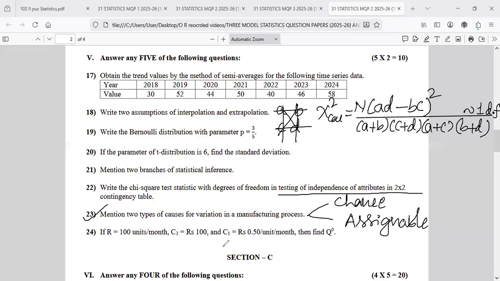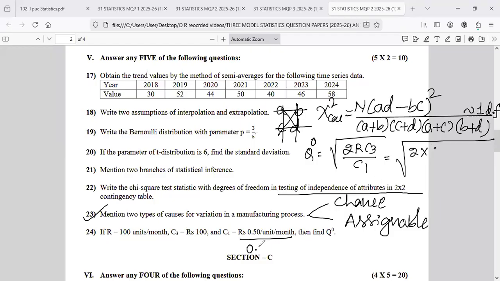Look at the 24th question. I told you a practical question comes. So very happy. The formula is Q naught, they ask root of 2R C3 by C1. So that is equal to root of 2 into, oh, the unit needs to be converted, 0.50 into 12.